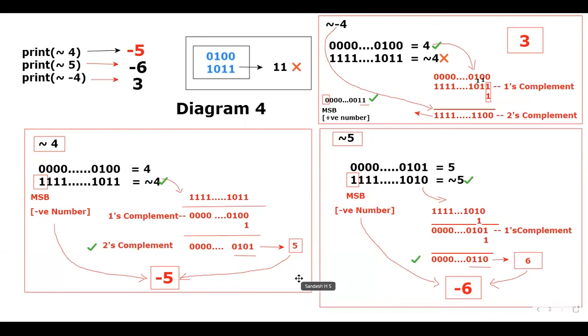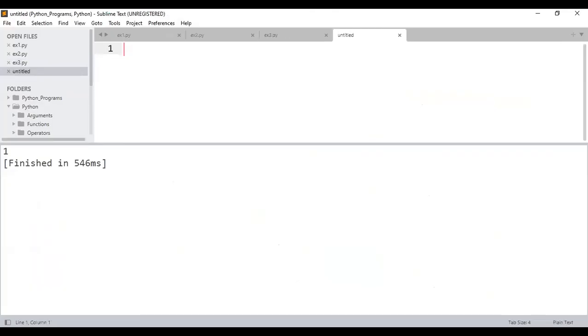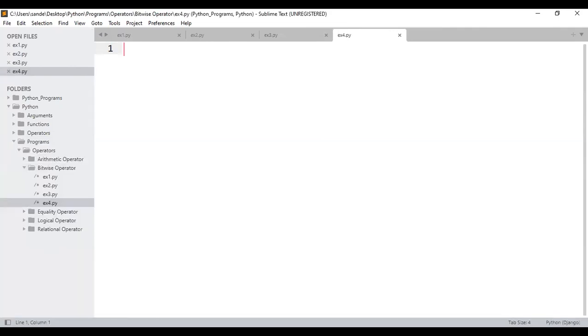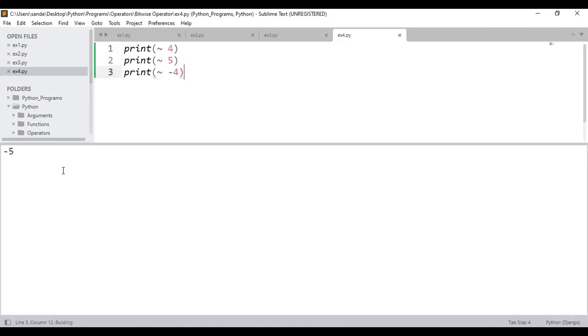Okay, if you have taken the screenshot of diagram number 4, I'm going to go back to the Sublime Text. Inside the Sublime Text, I'll consider example number 4.py. For this example, let me take whatever I have told you. Let me copy this and paste it here. If I execute minus 5, minus 6, 3, how many of them are able to understand the explanation I have given?